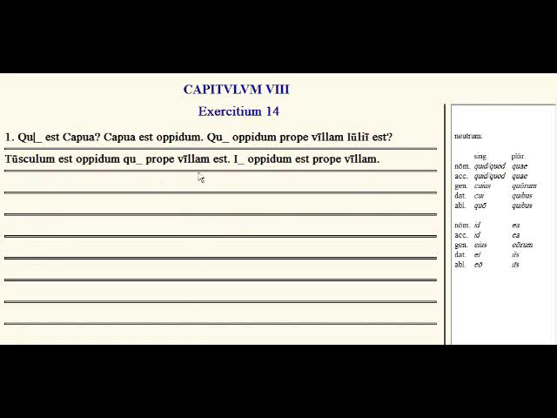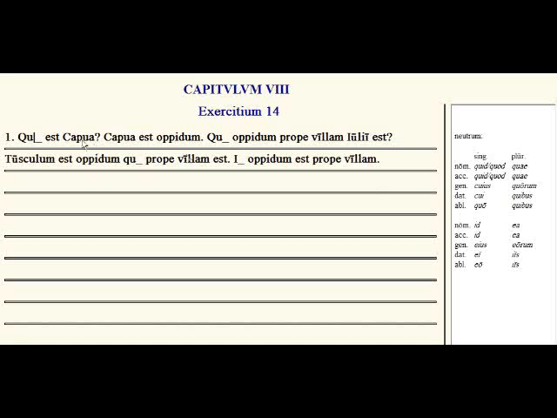Okay, exercitium quartum decimum. We have the neuter forms of the pronouns here. Notice that in the neuter, the nominative and the accusative are the same. Quid and quod. Quid being the question form, and quod being the regular relative pronoun. And then quae and quae are the same. And down here we see that id and id and ea are all the same.